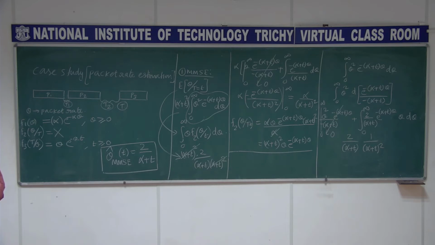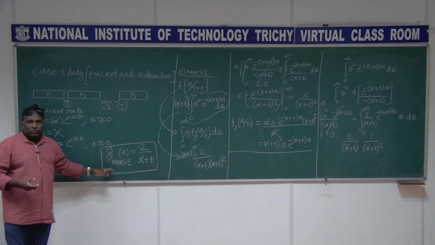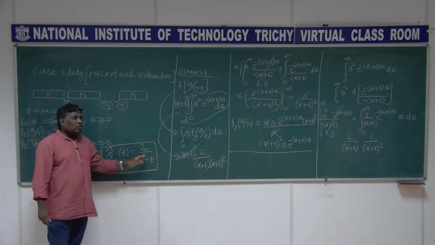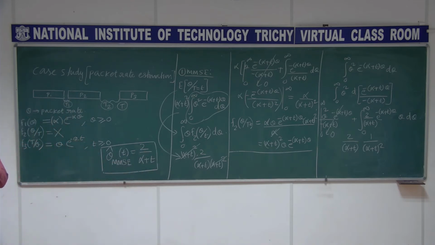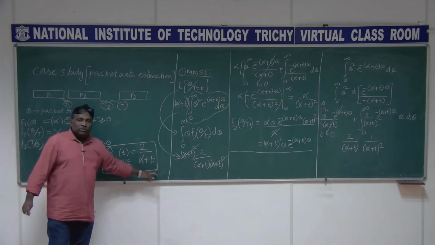It means that you are observing the outcome of the random variable T. The moment I see this value as t1, immediately I can compute the packet rate: 2 by (alpha plus t1). It is intuitive that if the time interval between the packets is closer, the packet rate is going to be a higher value. If the time interval is larger, then the rate is going to be less. It is inversely proportional to t.